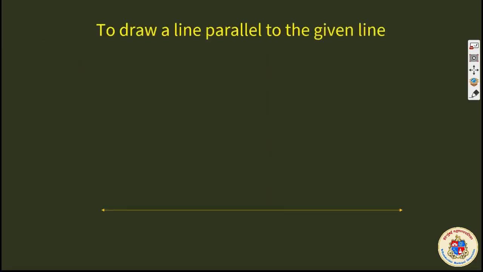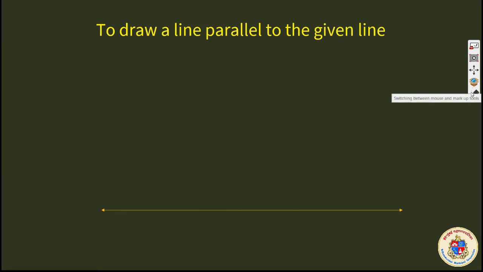Another aspect is to draw a line parallel to the given line. Now you know what is parallel line, transversal, and the angles formed by the transversal. This is slightly different from a practical activity in your textbook, which I would like to once again show over here, because this is about parallel line. To draw a parallel line to the given line, I have already drawn a line for you. I have to make a parallel line to this.